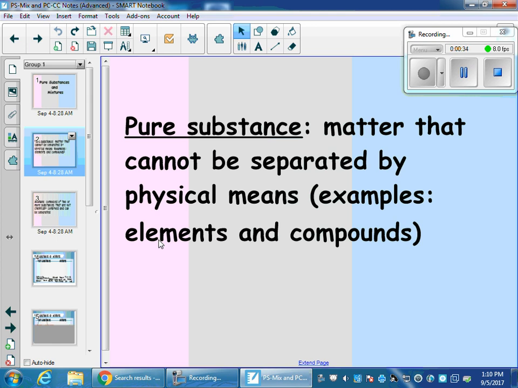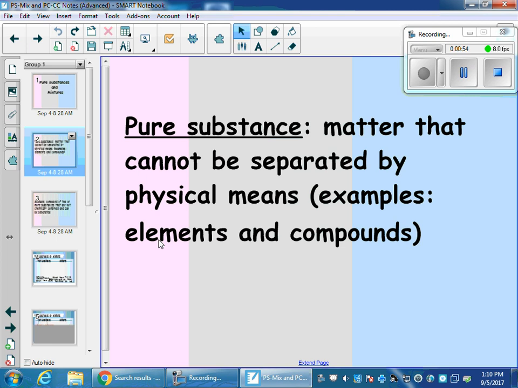So some examples are elements. If you look on your periodic table of elements, there are 118 of those. Things like hydrogen, helium, carbon, oxygen. Those are all elements, and they would all be pure substances. I can't filter oxygen and get something besides oxygen.